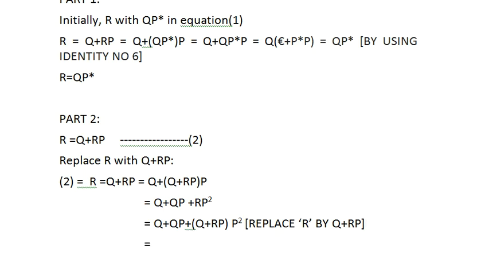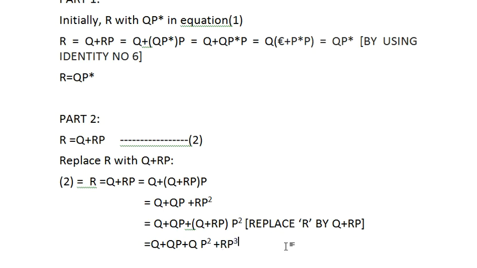And if I expand this, what will be the output? q plus qp is already there, plus qp square, plus now it will be rp cube, sorry, now it will be plus rp^3, clear? So this will be the one.